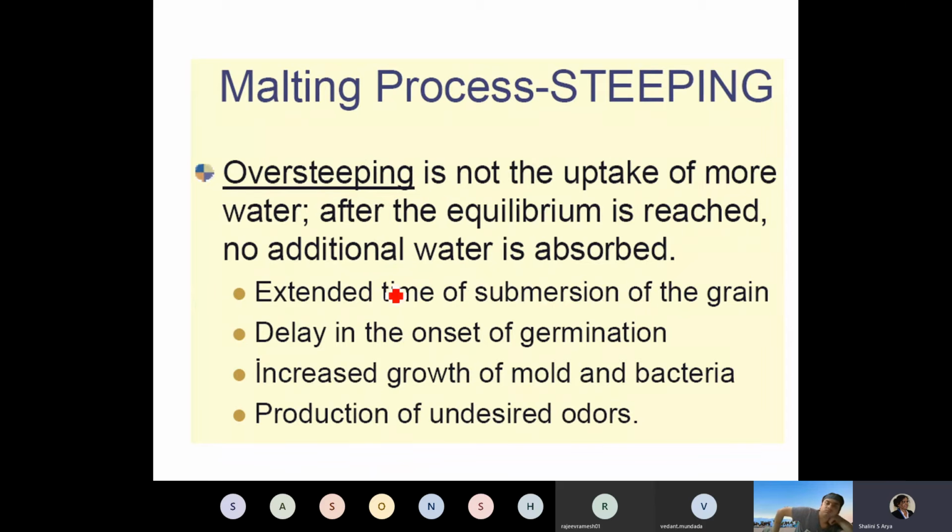What, then, is oversteeping? It is not the uptake of more water after the equilibrium is reached; no additional water is absorbed. Oversteeping means the grain absorbs too much water. After steeping, if you do not take out the water, the grain starts spoiling. So delayed, extended submersion of the grain causes oversteeping, and a delay in the onset of germination. If the grain is still submerged in the water, the grain cannot germinate.